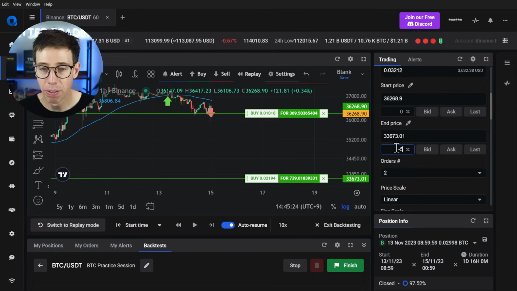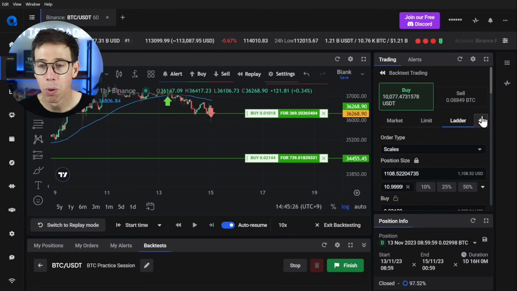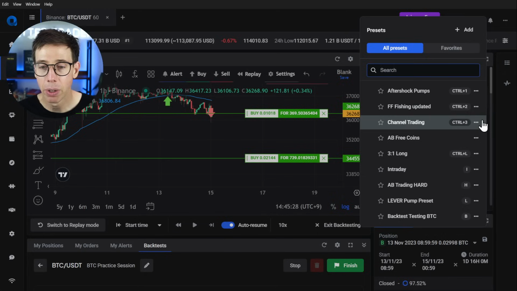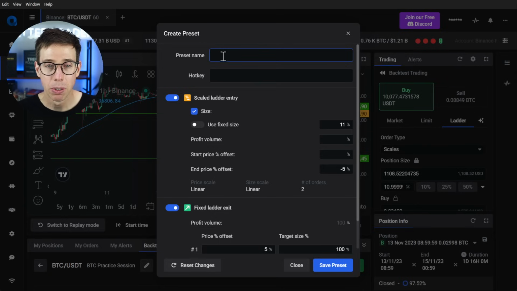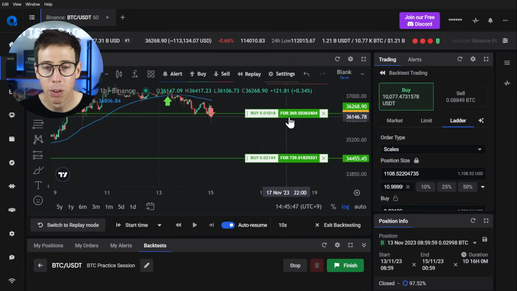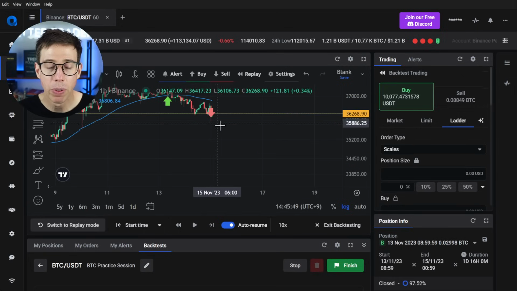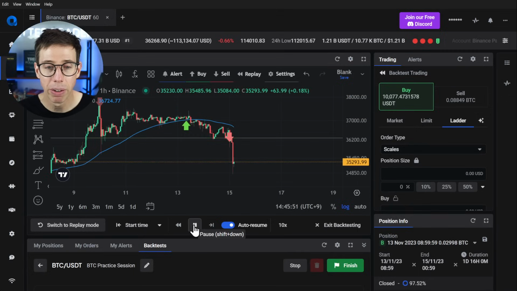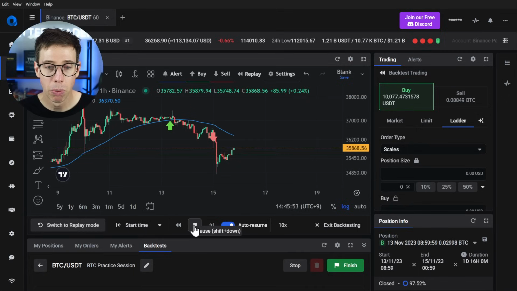So we're going to do -5% for my DCA order, and we're going to go over here and we're going to add it. So this is my BTC backtesting DCA. And this is going to be D for DCA. Cool. And we're all set. Now we have it set for a ladder order. Awesome. Everything is perfect. Cool. Okay. And now we've saved it. So I need to wait for the price to do its thing.